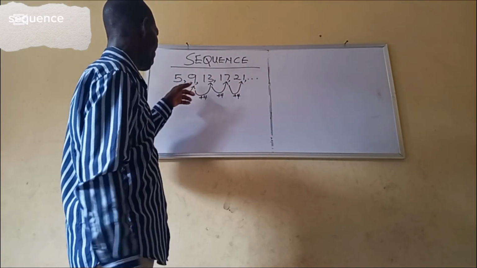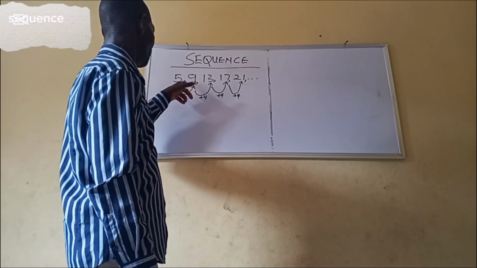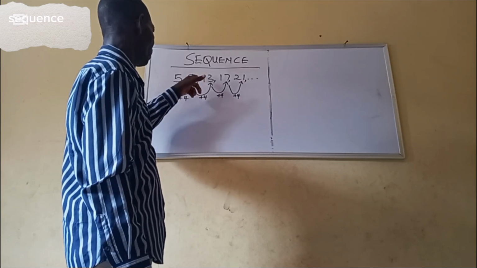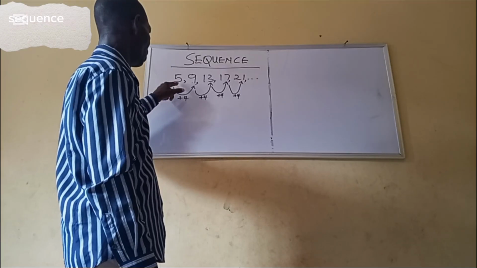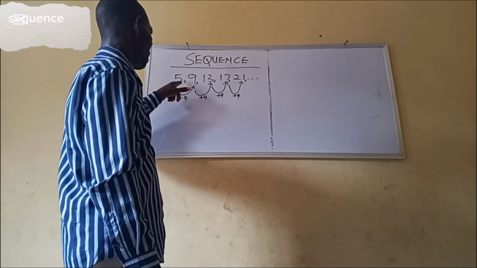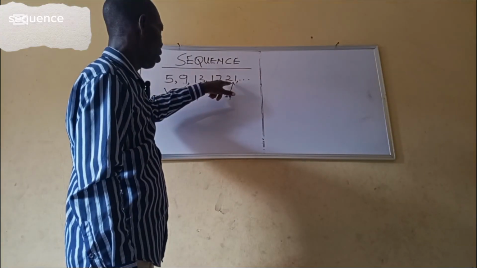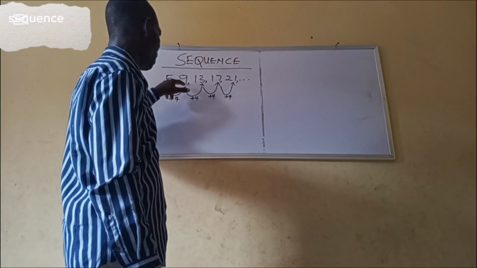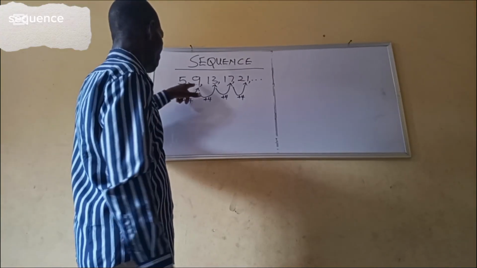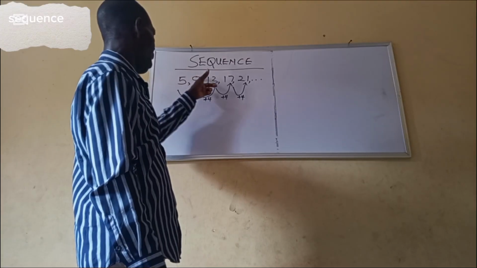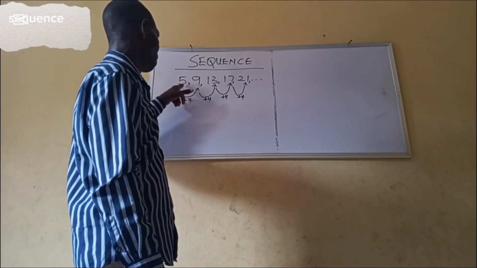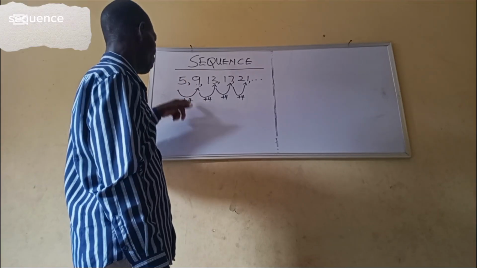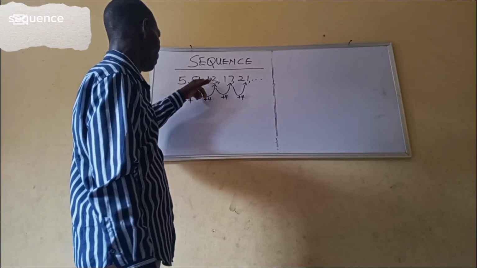If you look at this second number now, which is 9, 4 was added to this first number, and each of these is called a term. So this second number now, how do we get this second number? 4 was added to this first number, 5, to make it 9.